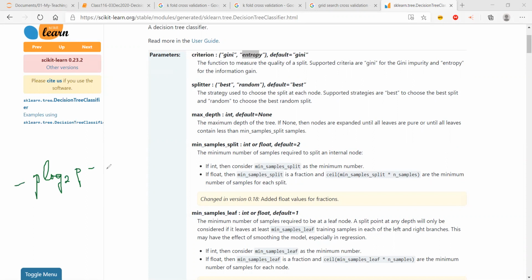And then we put a minus sign and said q log base 2 of q. The assumption is p is the positive class and q is the negative class; in probability terminology, q is 1 minus p, and p is 1 minus q. So this is the formulation of entropy.